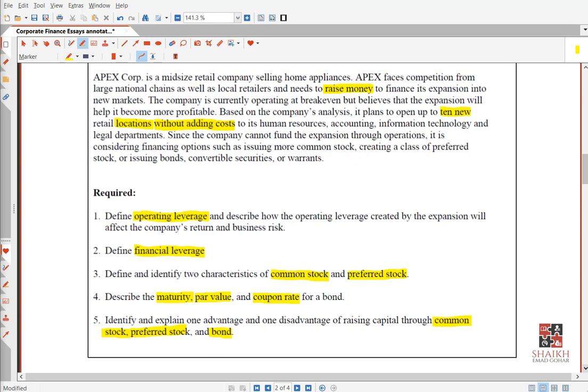I mean, take over, like they will go to the court. They will say, okay, liquidate the company, we need our money back. The company will be sold and assets will be sold off, and creditors will be paid off. They will appoint an administrator. These things will happen. So what about shareholders?